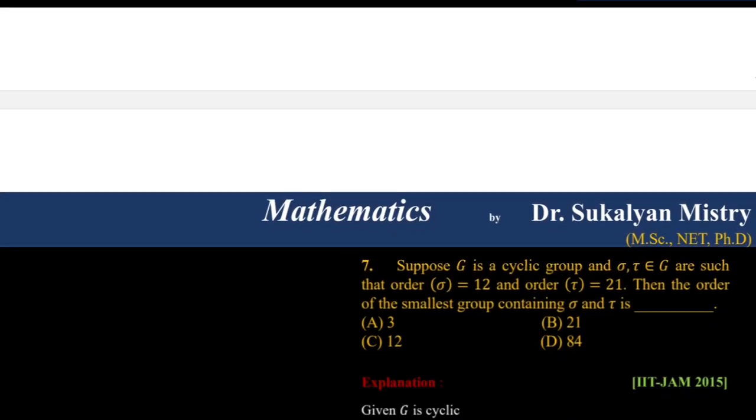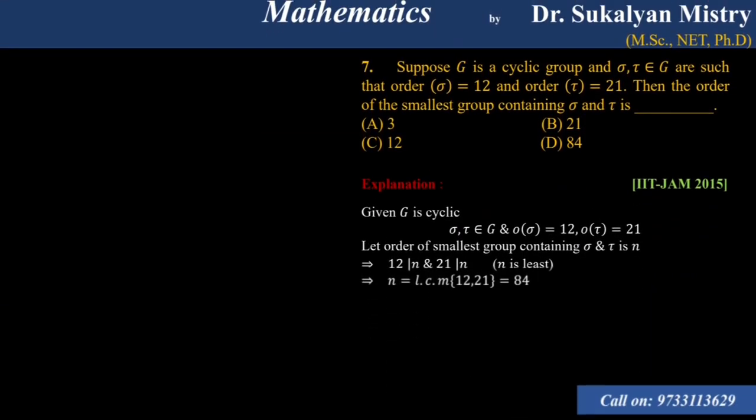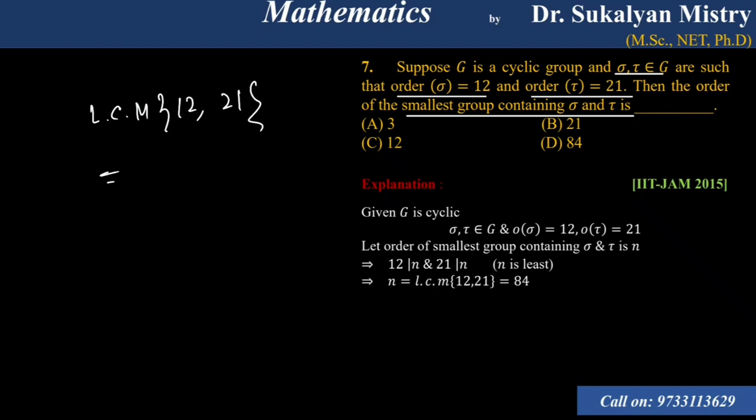So next example, suppose G is a cyclic group and sigma, tau belong to G are such that the order of sigma is 12 and the order of tau is 21. Then the order of the smallest group containing sigma and tau: you just have to calculate the LCM of 12 and 21. So the LCM of 12 and 21 will be 84. So option D is correct.